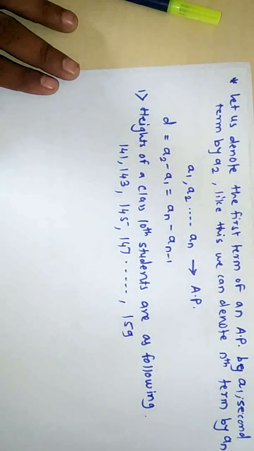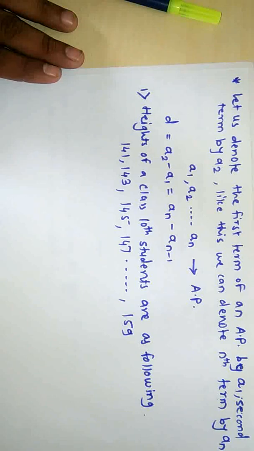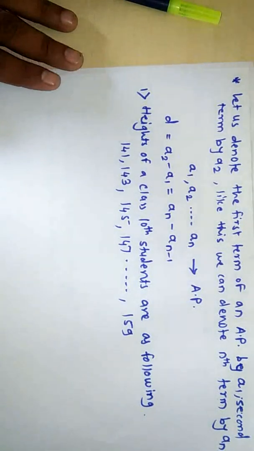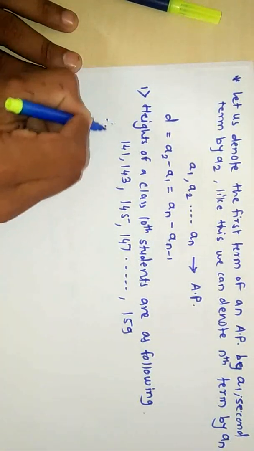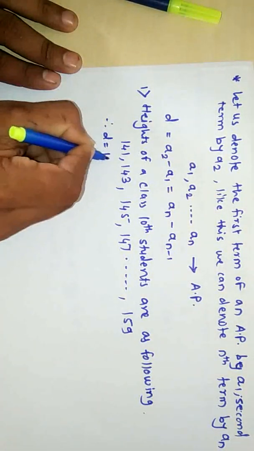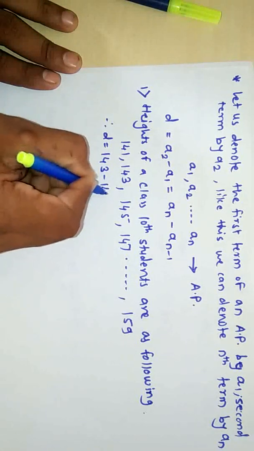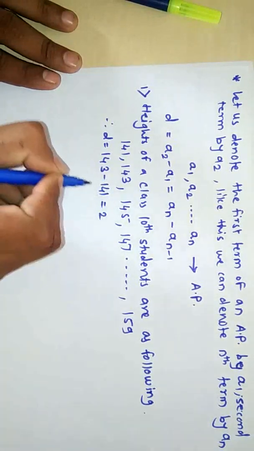These are the heights of the students given. Now, what is the common difference here? Here we can say that the common difference is 2. Therefore D is equal to 2. How do we get it? 143 minus 141, which is equal to 2.